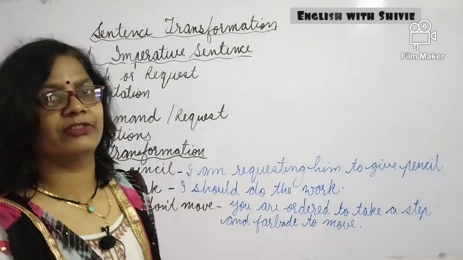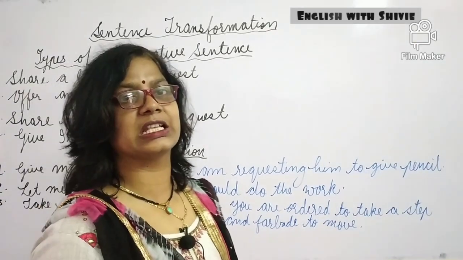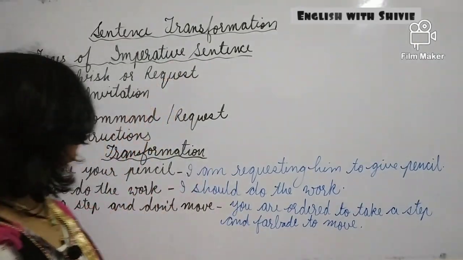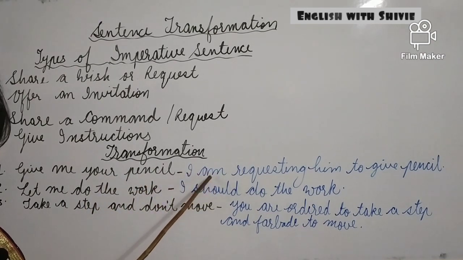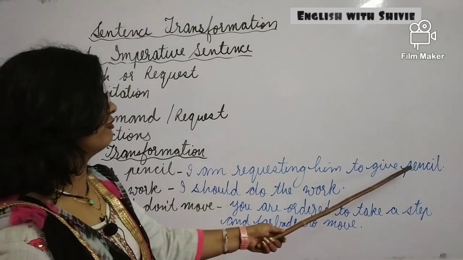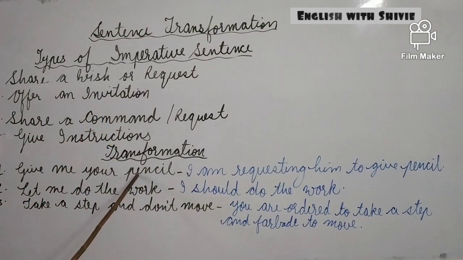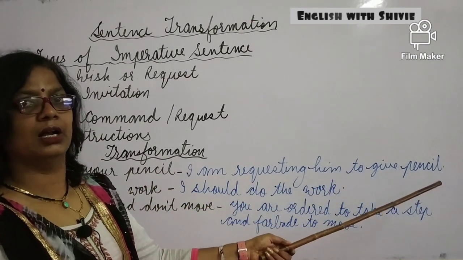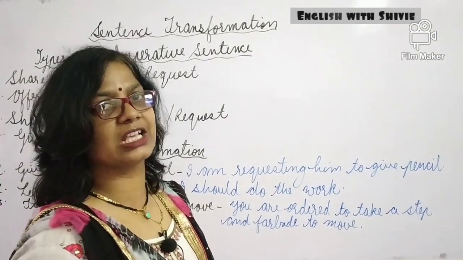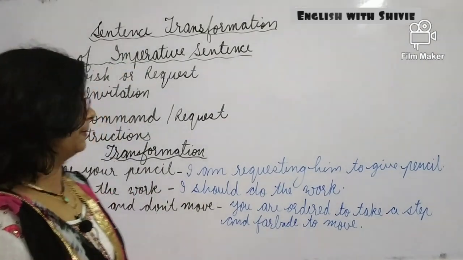See the example I have given by which we can transform the sentence. Give me your pencil. This is imperative kind and here advice or requesting is shown. So I have written it here as a simple sentence: I am requesting him to give the pencil. We can also make it a complex sentence: you are ordered that you have to give your pencil. So this will be the form of transformation of the imperative kind.